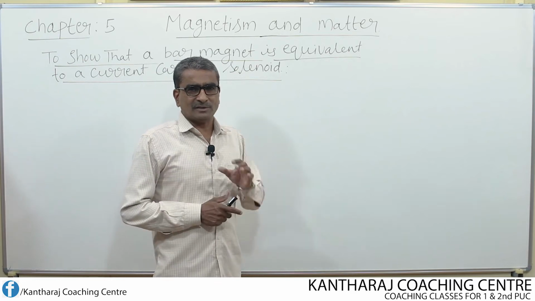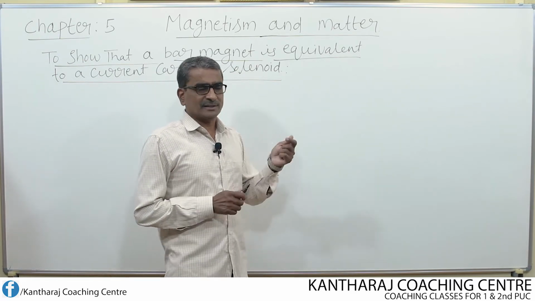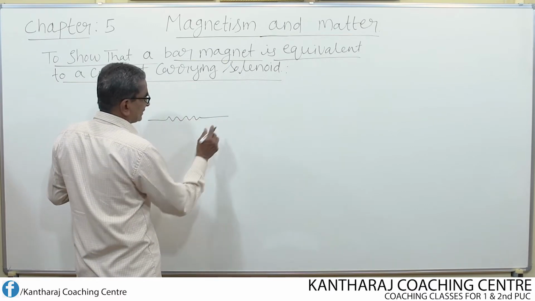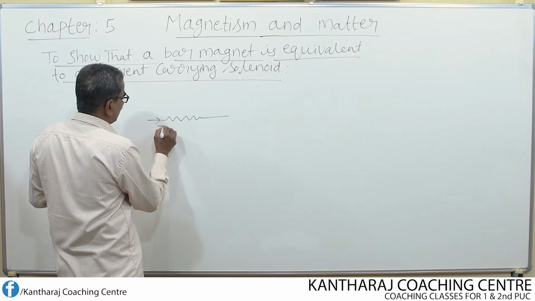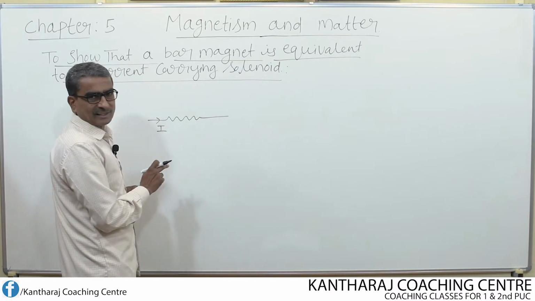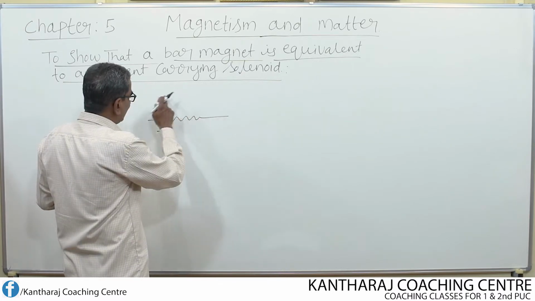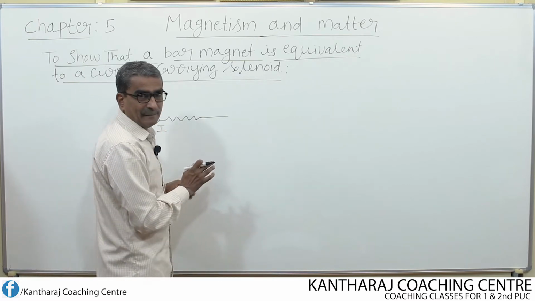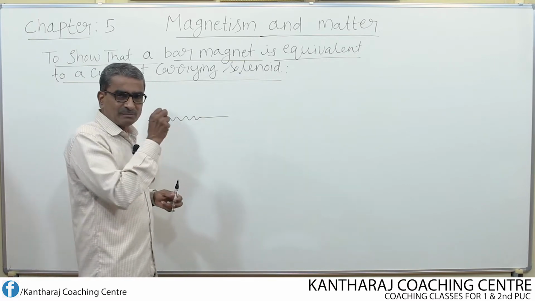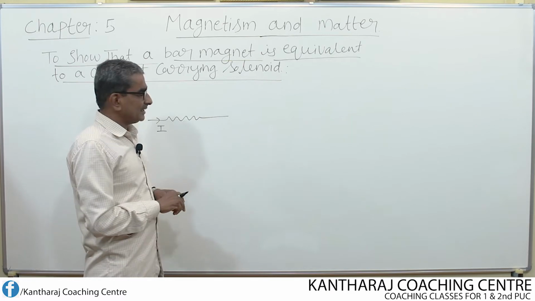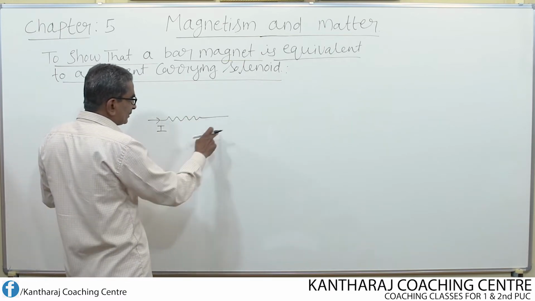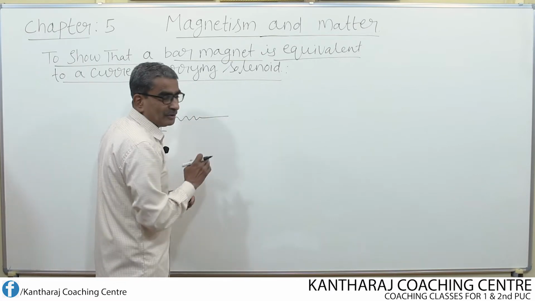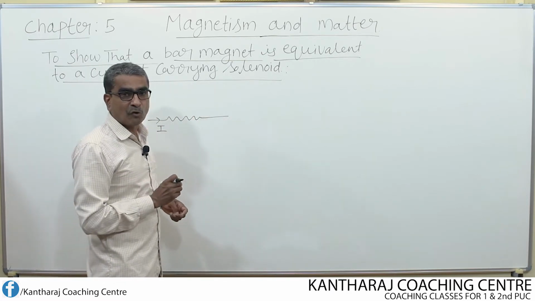Now let us know the meaning of the magnetic field. Now if I imagine one conductor like this, that means a wire. If I pass the current through this conductor or the wire, then all around this conductor there exists a magnetic field. What is meant by that magnetic field? It is nothing but the space around this current carrying conductor where a magnetic pole experiences a force.